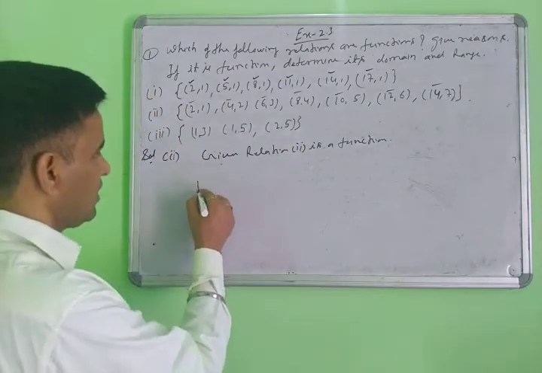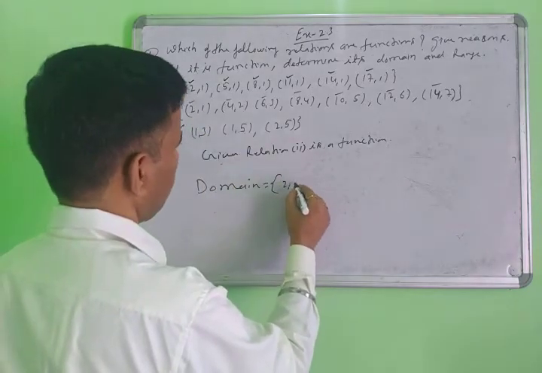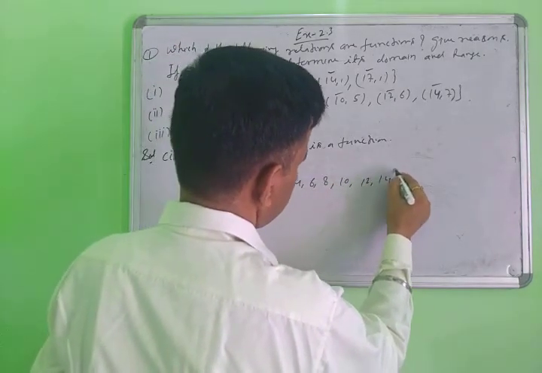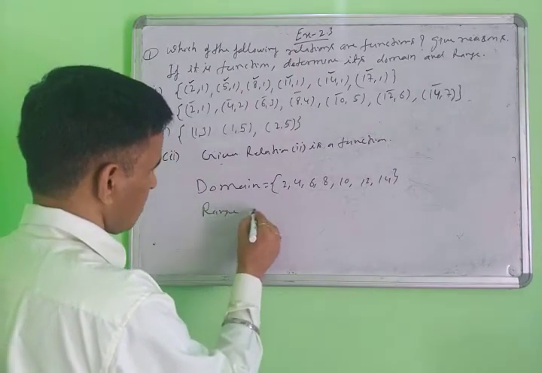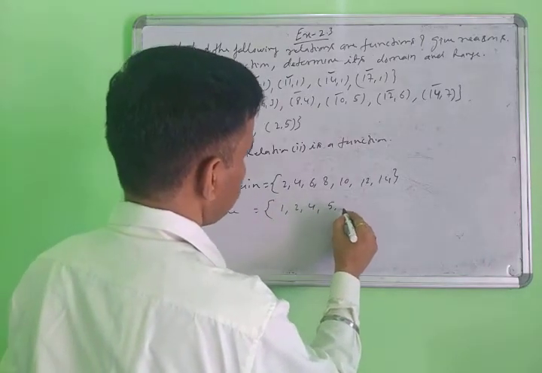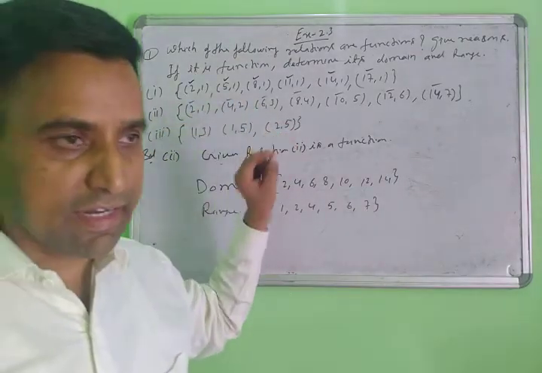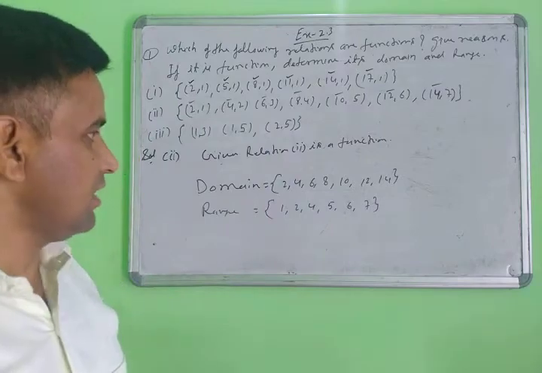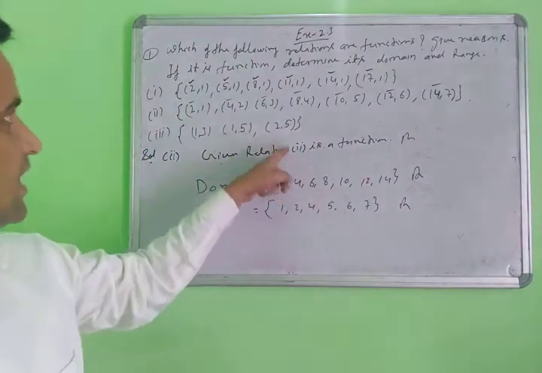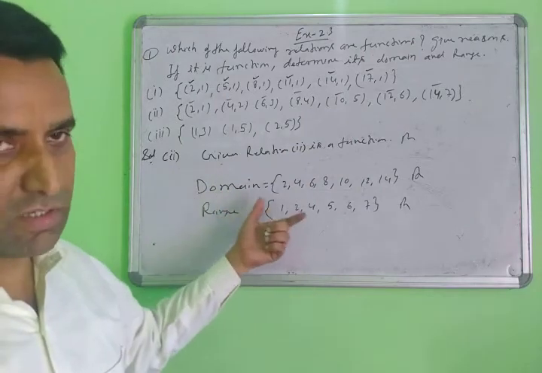And what is the domain here? The domain is 2, 4, 6, 8, 10, 12 and 14. And what is the range here? The range is 1, 2, 4, 5, 6 and 7. The second element is called the range, and the first element is called the domain. So this is your answer, and this is also your answer. The second given relation is a function, and this is its domain and range.